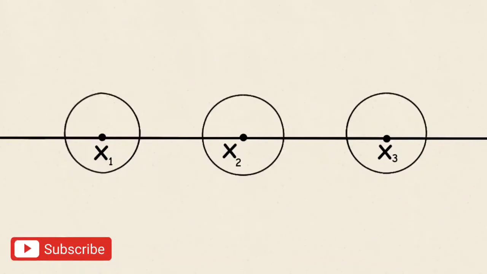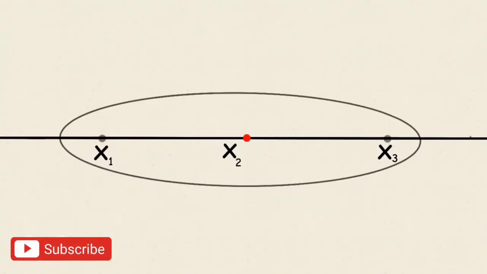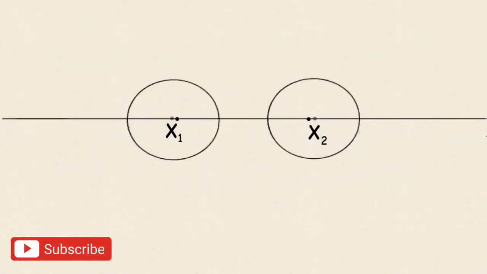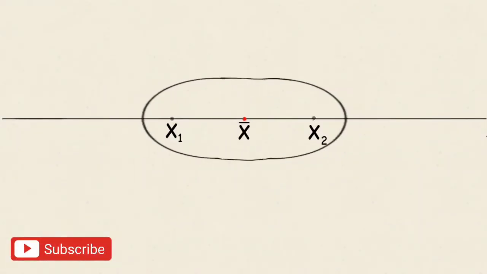We have three singleton systems with centers namely x1, x2 and x3. So we want to merge them and find its center. We can merge systems in two ways. Either merge three systems simultaneously, or first merge any two singleton systems to make a new system and merge that with the third one.